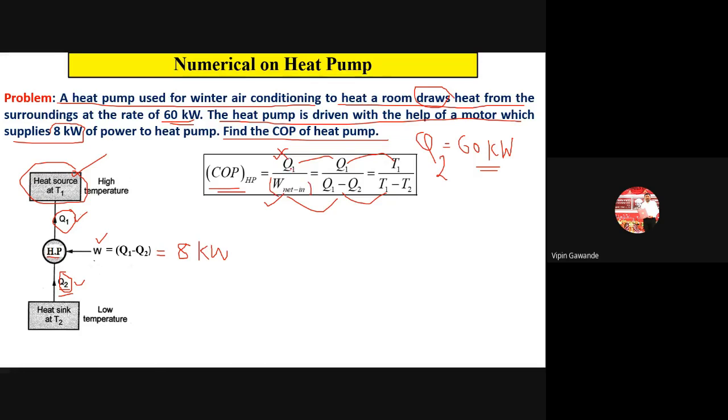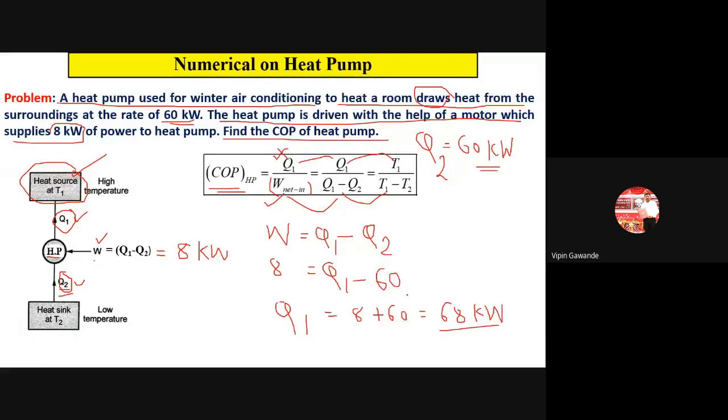That means we have to find the value of Q1. So how do we find it? Use the W formula. For finding Q1 and Q2, use the W formula. Here W is given, which is 8, and we don't know Q1, but we know Q2, which is 60. So Q1 is equal to 8 plus 60, which is 68 kilowatt. This is the value of Q1.